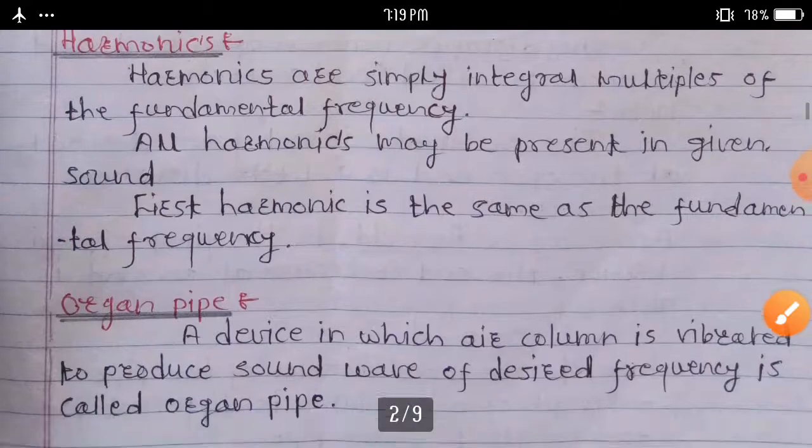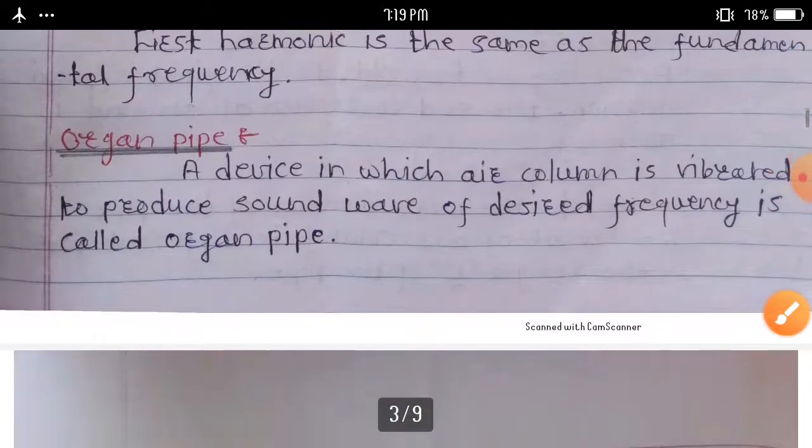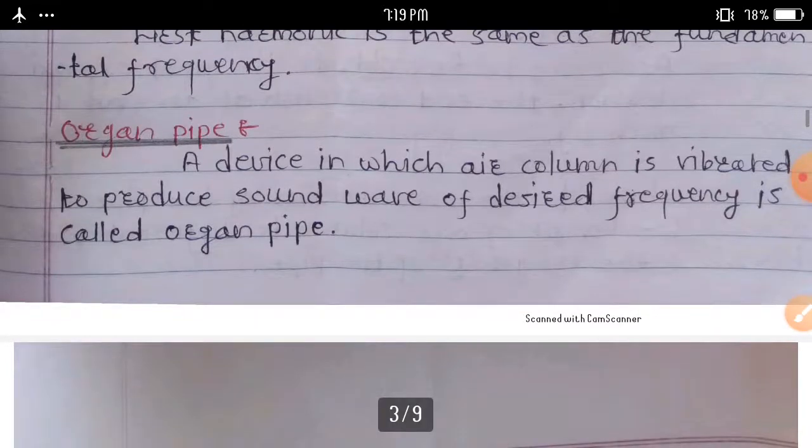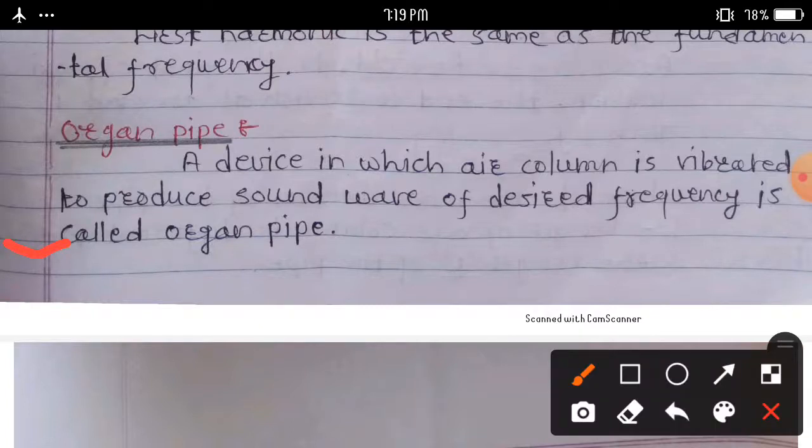Next, we discuss what I mean by organ pipes. An organ pipe is a pipe filled with air which, when it vibrates, produces sound waves. Another definition: a device in which an air column vibrates to produce sound waves of a desired frequency is called an organ pipe.